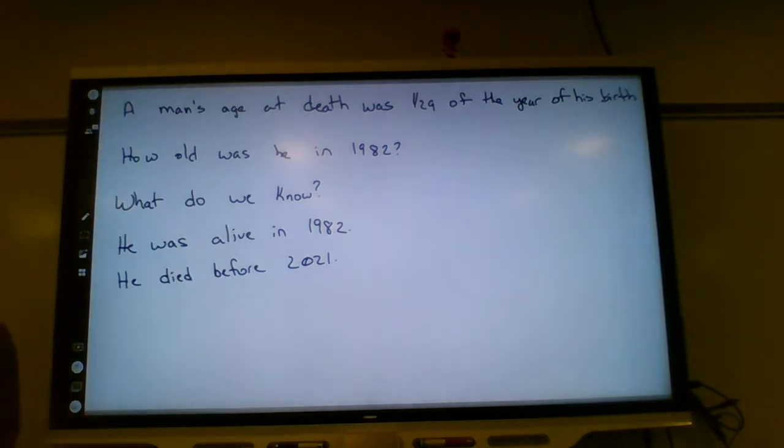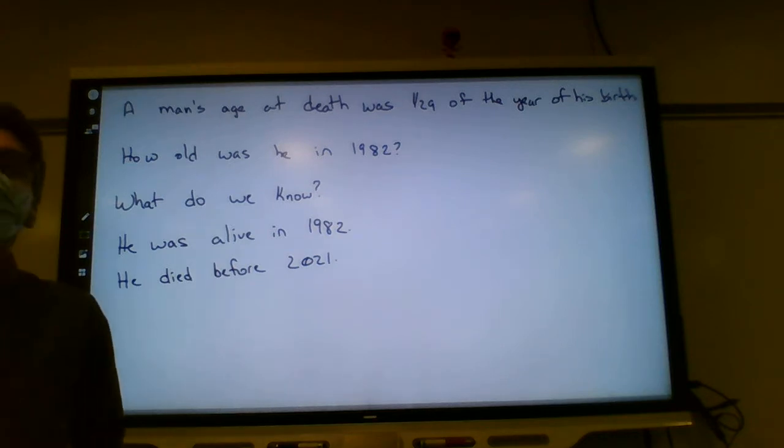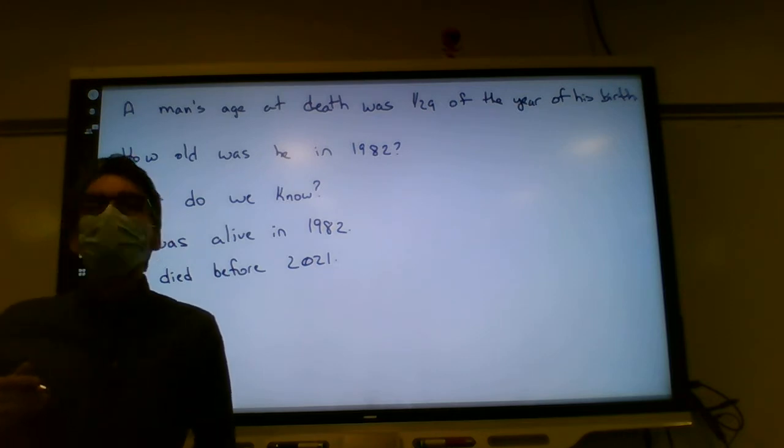How old was he when he died? What can we say about his age at death? Again, not worrying about the 129th or anything like that. Just what can we say about how old he was when he died? What's the oldest he could have been? So we can push that 110 years up a little bit further. What's the oldest he could have been?